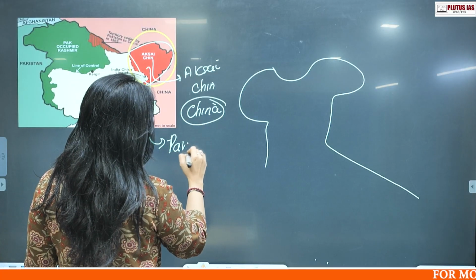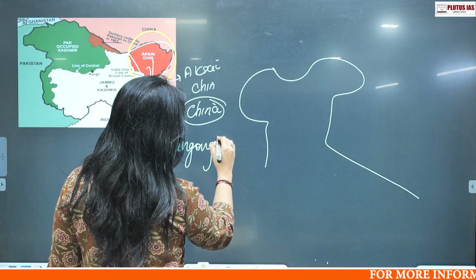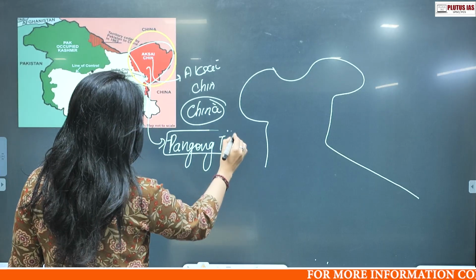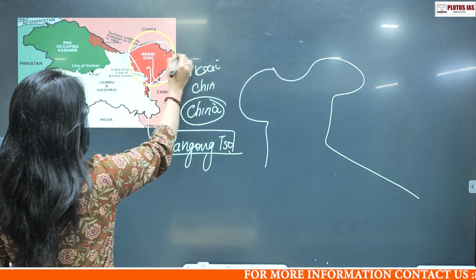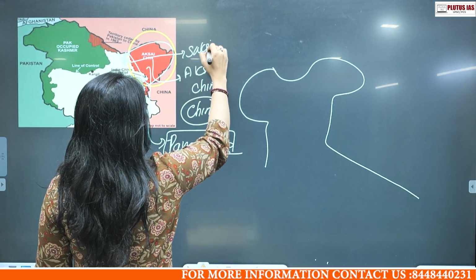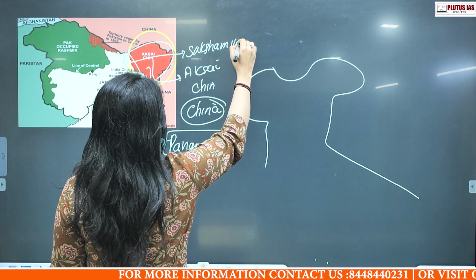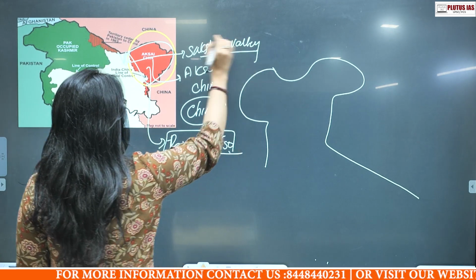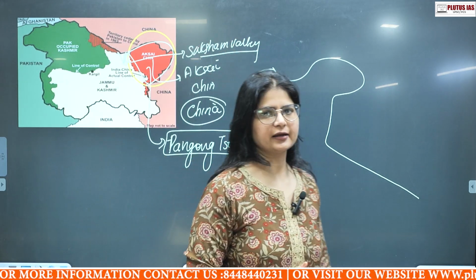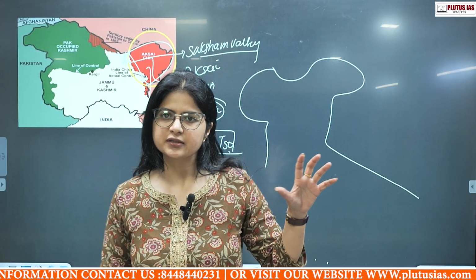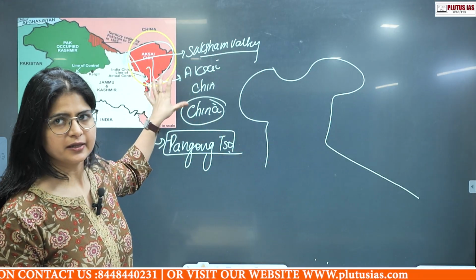Now, this Aksai Chin region, along with Pangong and the Shaksgam Valley, has been claimed by China as their region. So this is a disputed area that you can see in the western sector.